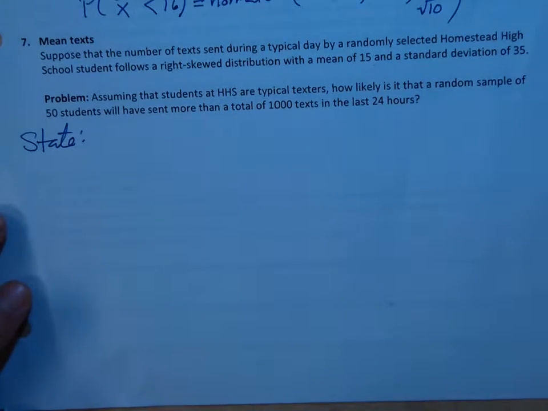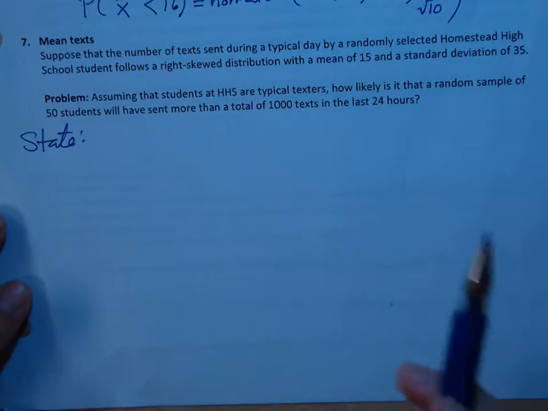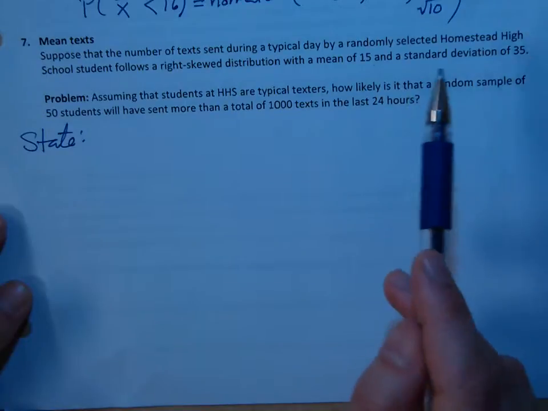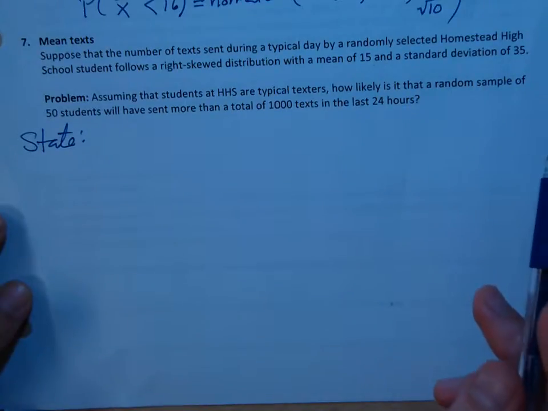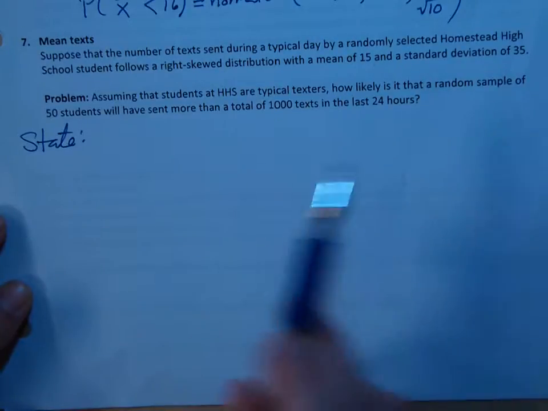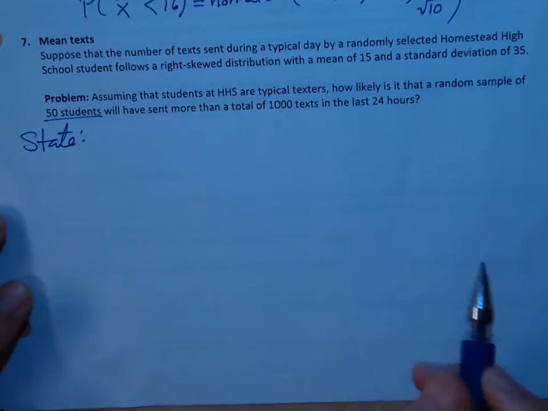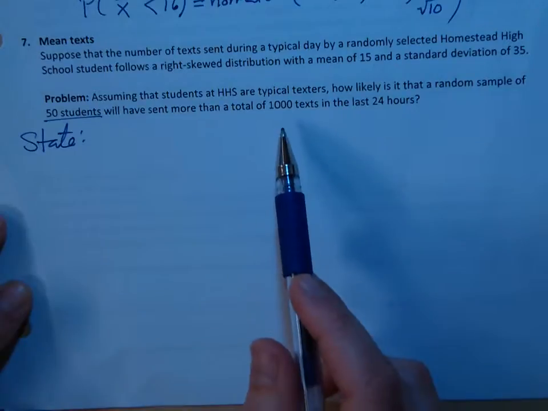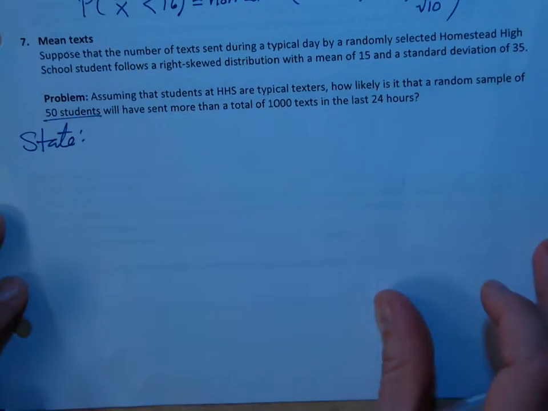Section 7.3, extra example number 7. This is about the mean number of texts sent by a randomly selected Homestead High School student. So let's say it follows a right-skewed distribution with this mean and standard deviation. How likely is it that a random sample of 50 students, n equals 50, will have sent greater than 1,000 texts in the last 24 hours?